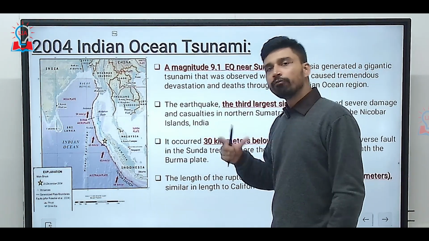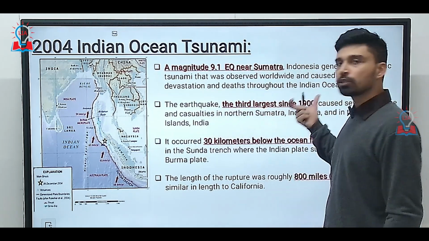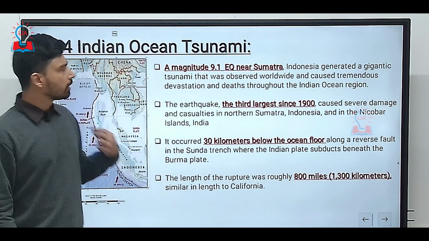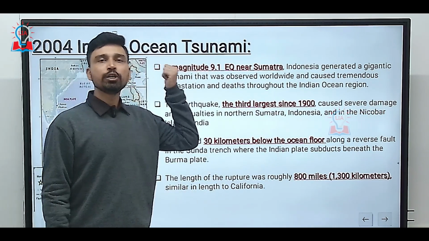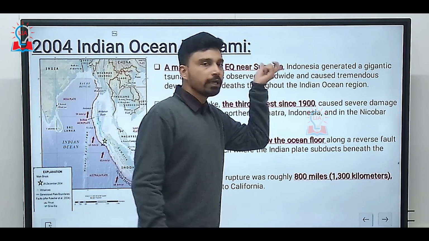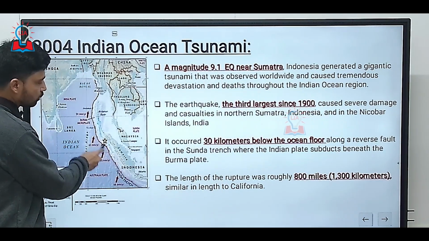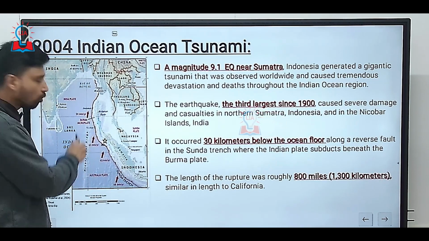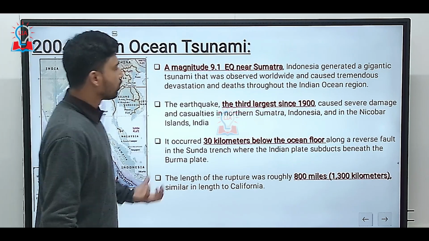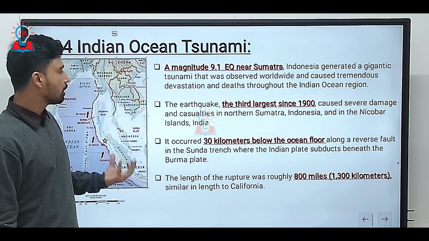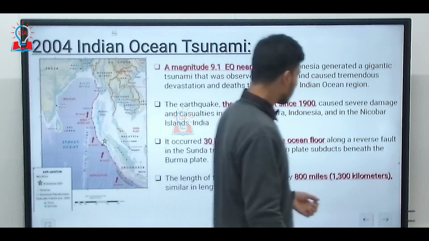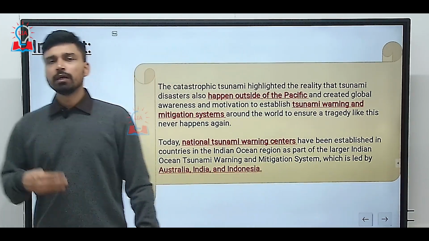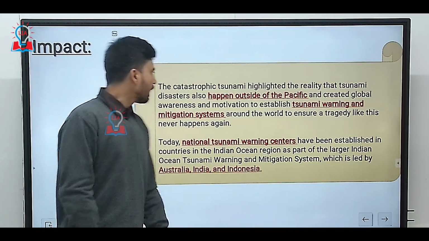Experts believe it to be the third highest magnitude earthquake recorded since the year 1900. This significant earthquake, with a magnitude of almost 9.1 on the Richter scale, originated near Sumatra, the island here, Sumatra island of Indonesia. This region is where we have the focus of the earthquake, and it caused the sudden development of gigantic tsunami waves, and overall it happened over 30 kilometers below the ocean floor.